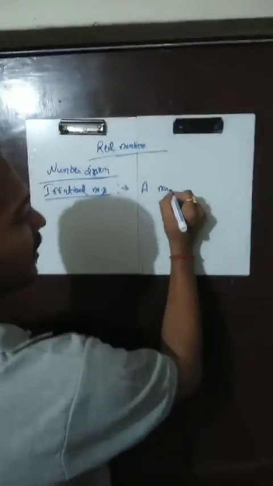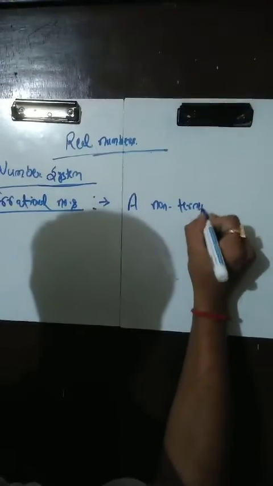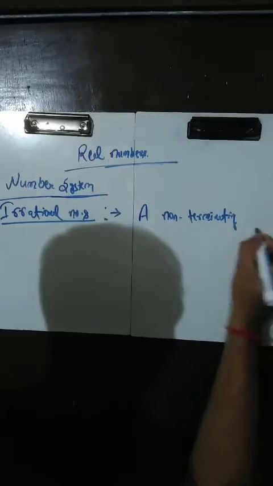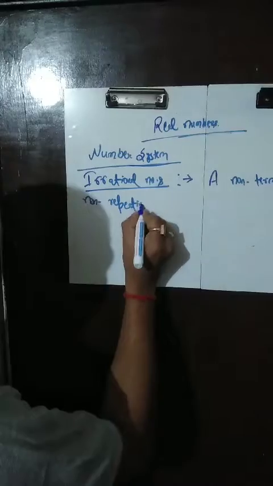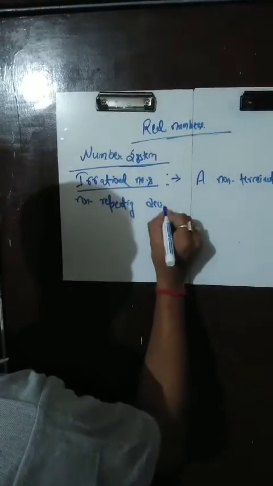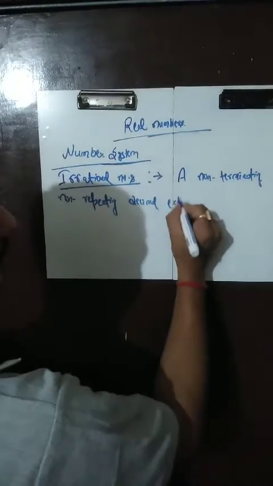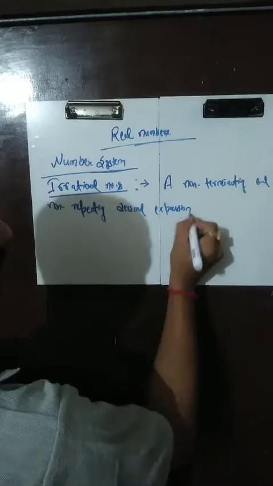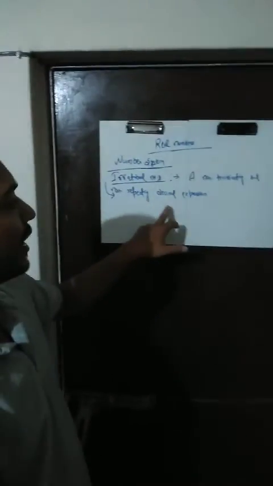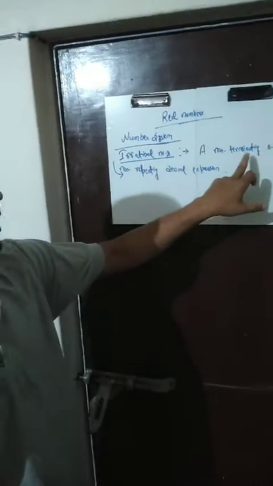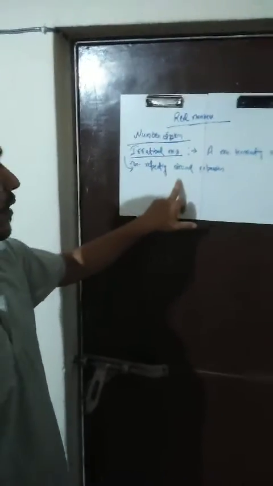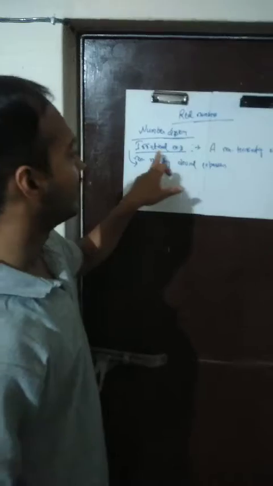A non-terminating and non-repeating decimal expression is known as an irrational number. That is, a decimal expansion should neither be terminating nor be repeating. So that forms an irrational number.